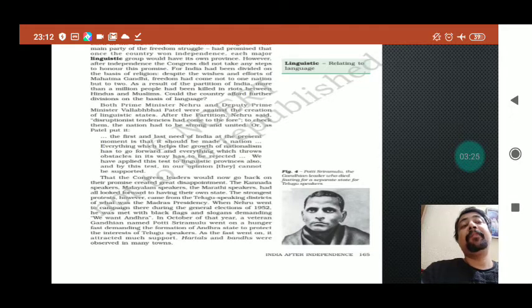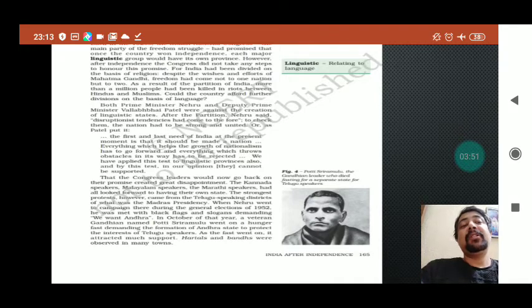After the partition, Nehru said disruptionist tendencies had come to the fore. He said the nation had to be strong and united. He clearly gave his remarks that the nation would not be divided, it would be united, and unity would come only when there would be no further division on any lines.